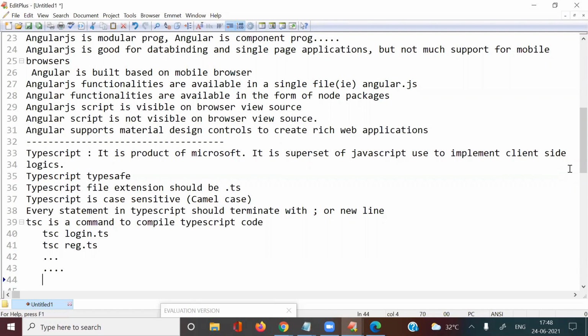First of all, one student asked me one question: sir, what are the prerequisites to learn Angular? TypeScript is the prerequisite. We should have an idea of TypeScript. That's why I'm starting with TypeScript. Once TypeScript is completed, you can easily work with the remaining functionalities of Angular. This is very important because Angular is a framework of TypeScript. Now we need to discuss how to install TypeScript and how to work with TypeScript programming. That concept we will discuss from tomorrow onwards.